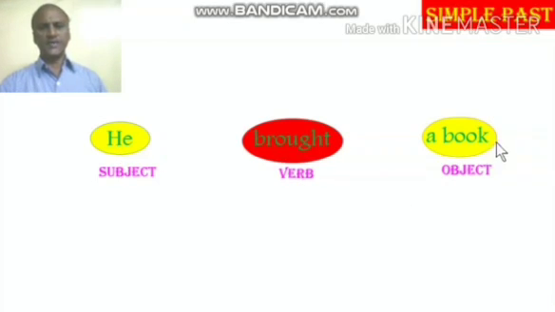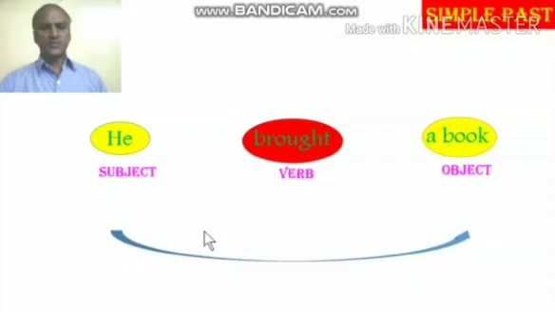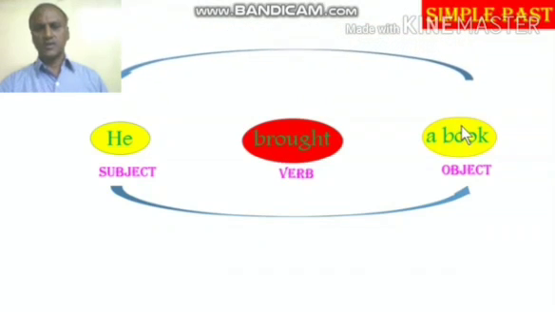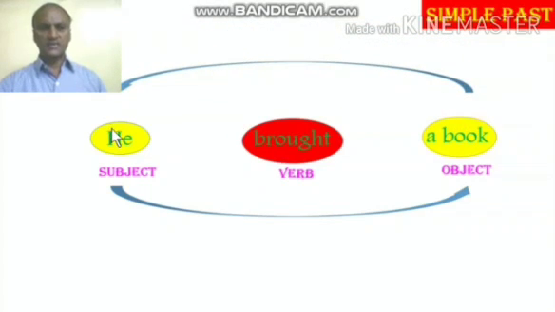First we have to identify the elements. Second step is we have to change the positions of subject into object, or push the subject into the object place, and then bring the object or make the object as the subject. That is the second step you have to follow. Next, third step is